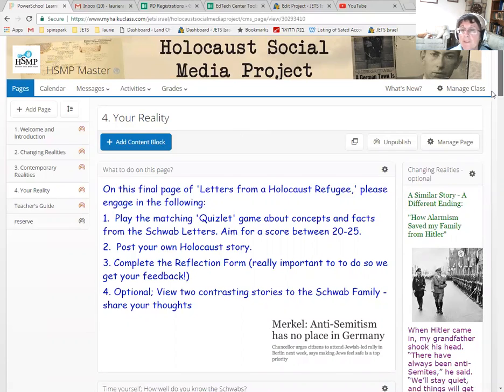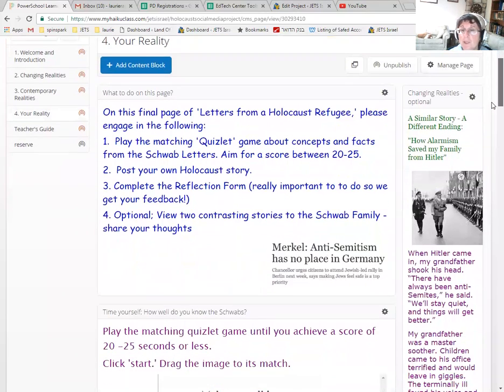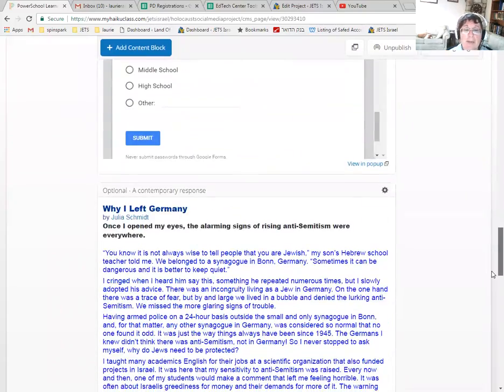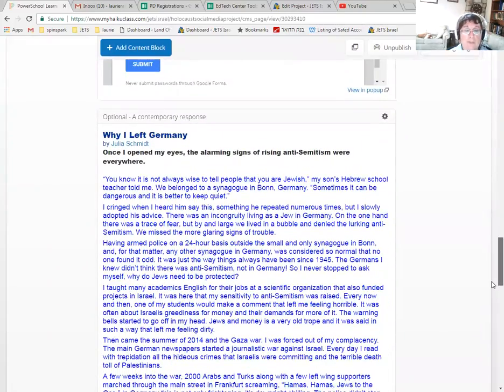One of the stories is along the right-hand side of the page. A similar story, a different ending. The second story is at the bottom after the reflection form, Why I Left Germany.